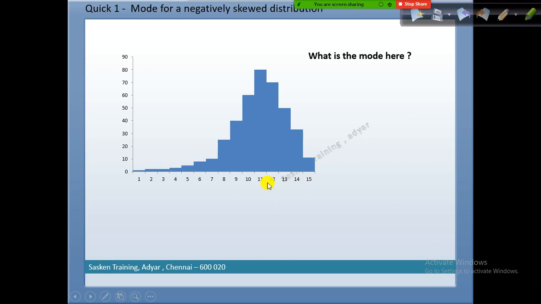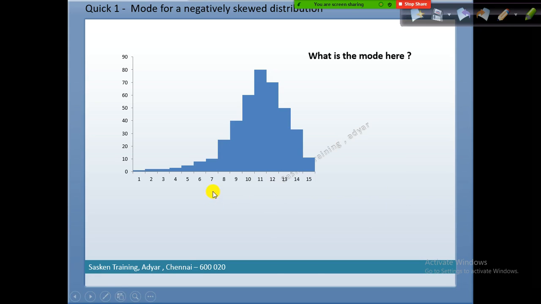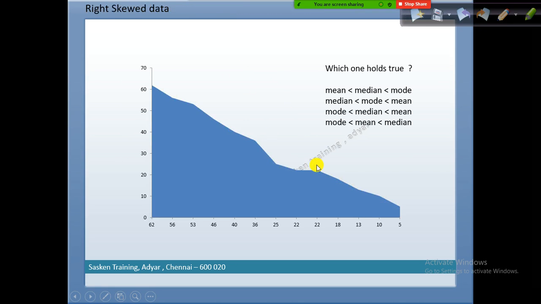Fine. The next one is mode, right? By looking at this, we can say very clearly, if you look at 11 here, this value occurs 80 times. The value 11 is occurring 80 times compared to other values. And this is called right skewed data.